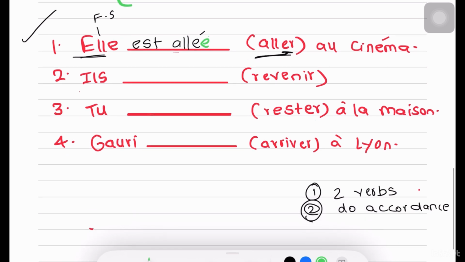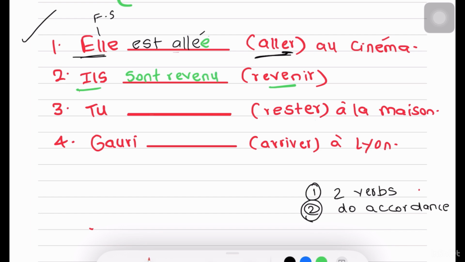Next sentence, you see the verb revenir, part of Dr. Mrs. Vandertramp. That means my first verb will be être. I will conjugate it according to my subject, ils. That makes it sont. Ils sont. Now, revenir is an exception, as I said. So, revenir becomes revenu.